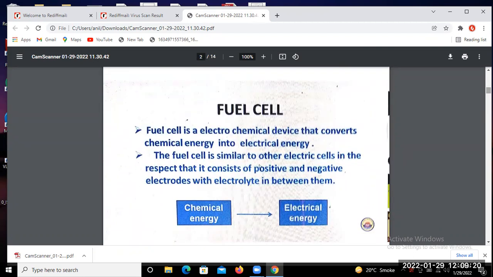As we may find, we are talking about the cell which is a fuel cell. So fuel cell is nothing but an electrochemical device, or we can say a device that converts the chemical energy into electrical energy.